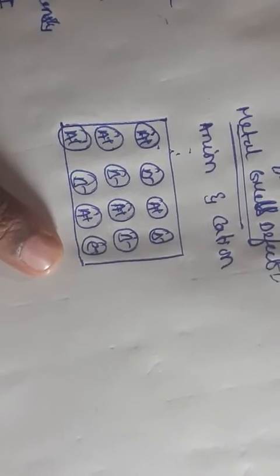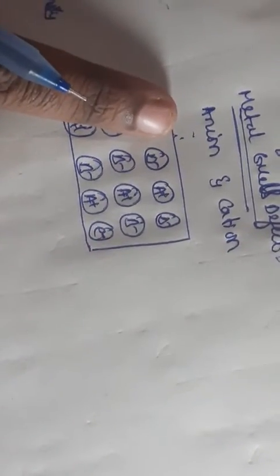Excess defect I have told. Here I am removing an anion, and in the place of the anion, I have kept an electron. The anion is replaced by an electron, meaning electrons are trapping the anions here. That one we call a metal excess defect.